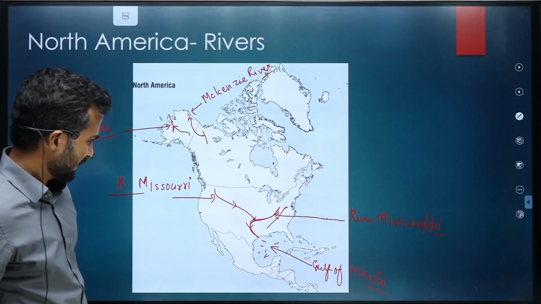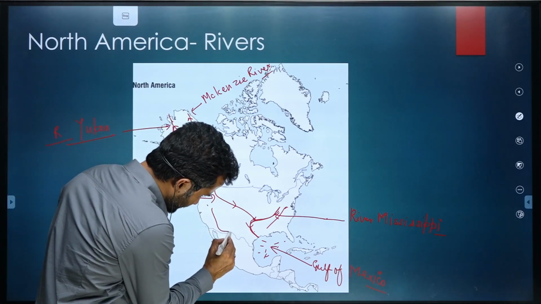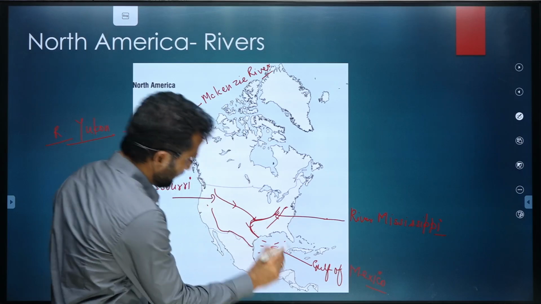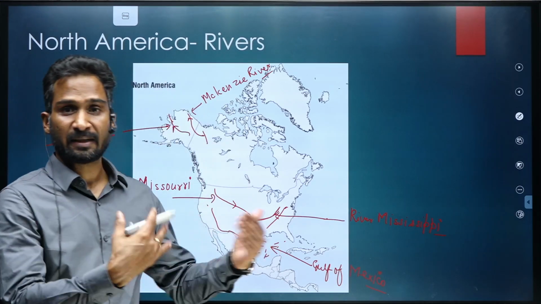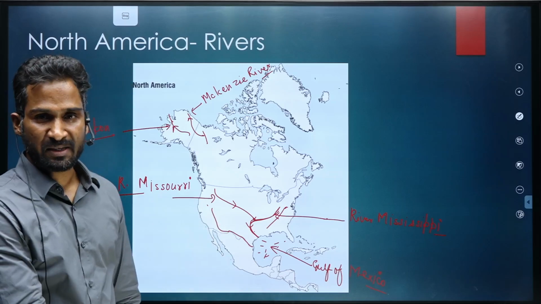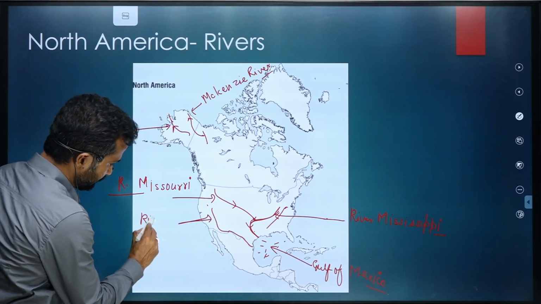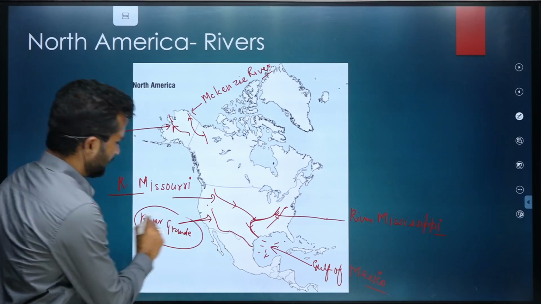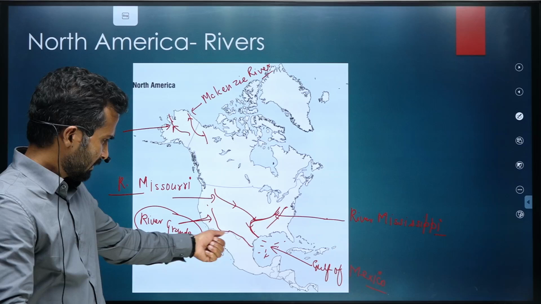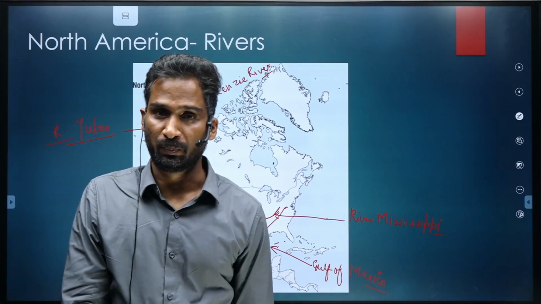Okay, then over here another river originates, and by the end it becomes basically the dividing line between US and Mexico, and this river is known as River Grande. So River Grande partly divides US and Mexico.